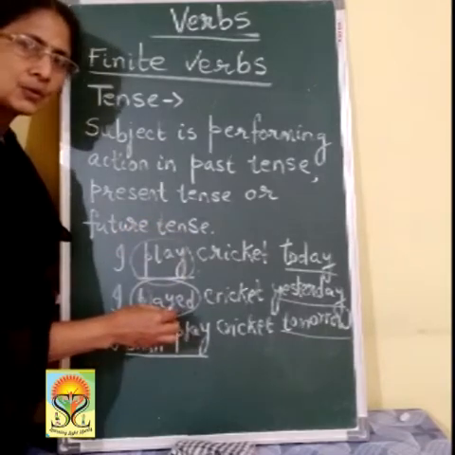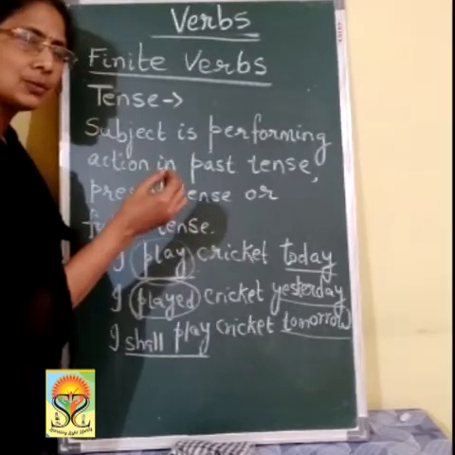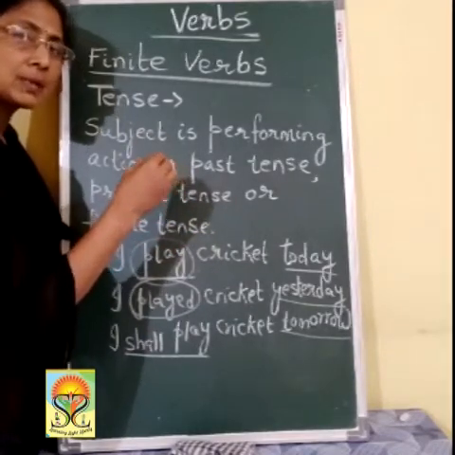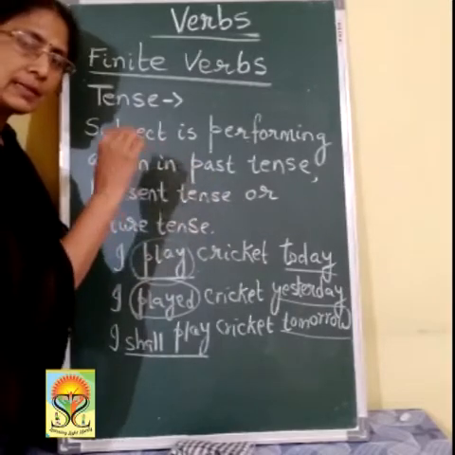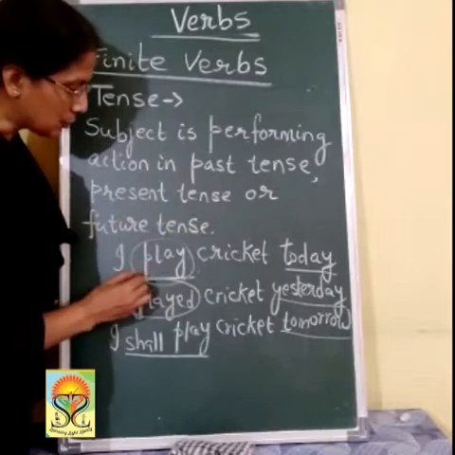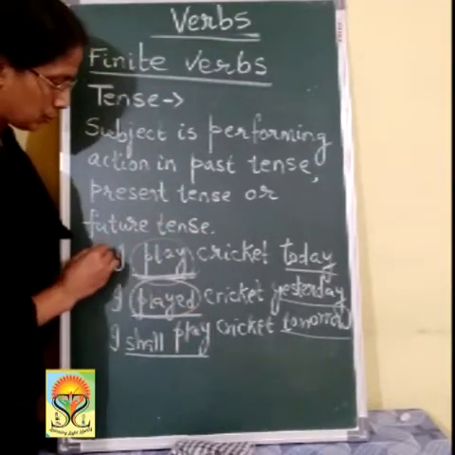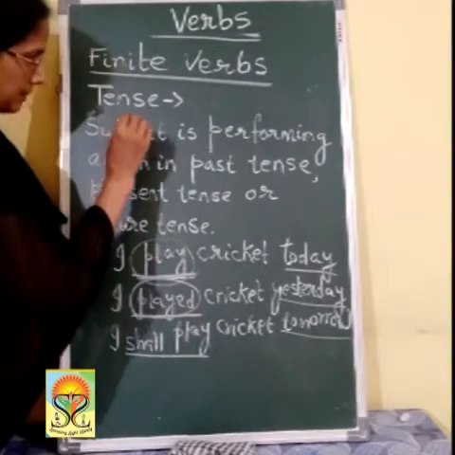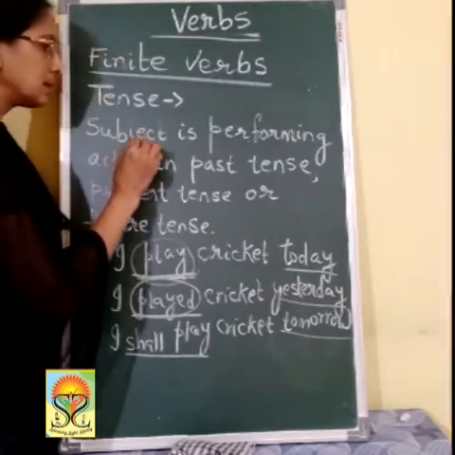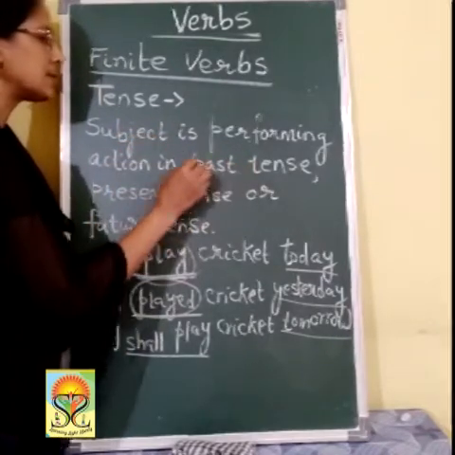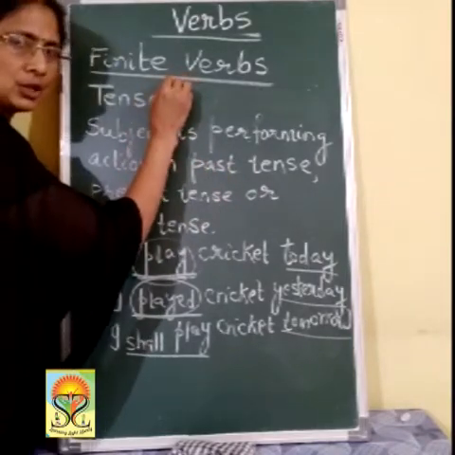I am swimming. Suppose I change it to past tense. It becomes I was swimming. Am changes to was. So there is a change. The verb that changes, like play to played, is a finite verb, because it changes according to the tense. That is, as I told you, the subject acts in which tense, according to that the verb keeps on changing.